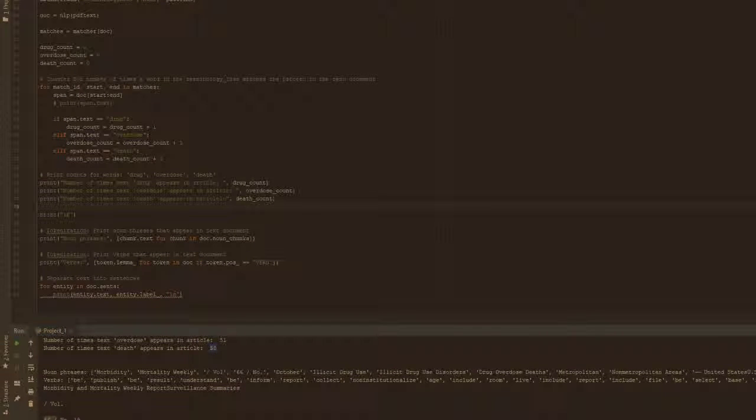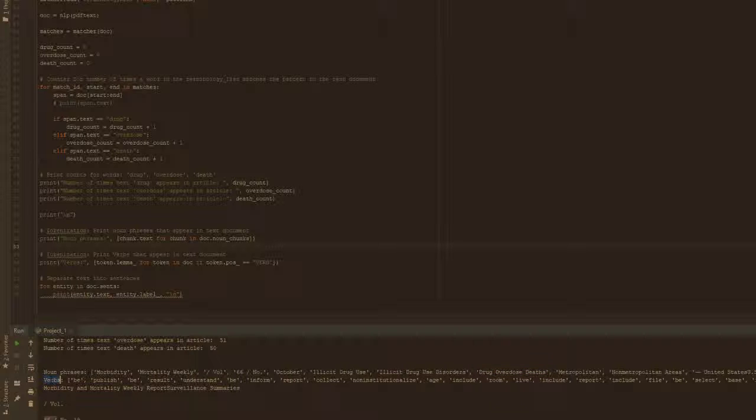The next part, we do two types of tokenization. One is for noun phrases. So it parses through the text file, and any phrases that are nouns, it will output those specific phrases. So morbidity weekly, illicit drug use disorders. So it's not just the individual noun words, but it groups entire noun phrases.